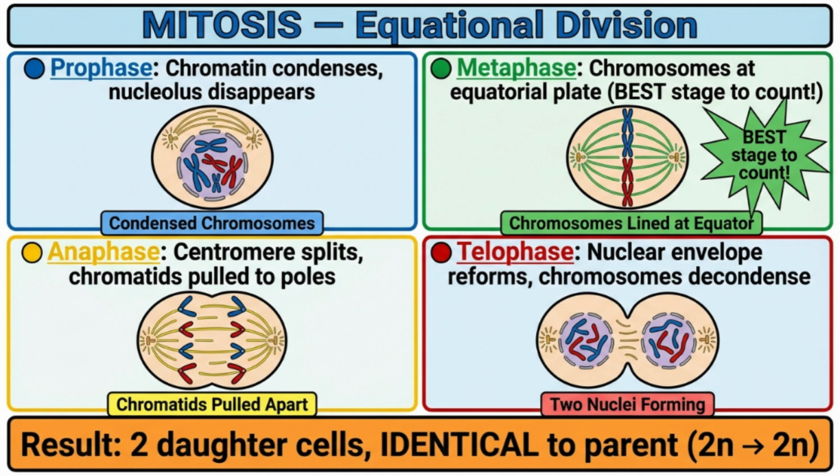Anaphase, centromeres split, sister chromatids are pulled to opposite poles. Telophase, everything reverses. Nuclear envelope reforms, chromosomes decondense, nucleolus reappears. And finally, cytokinesis divides the cytoplasm. Result? 2 genetically identical daughter cells, both diploid, both perfect copies.